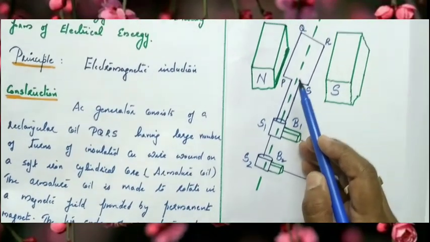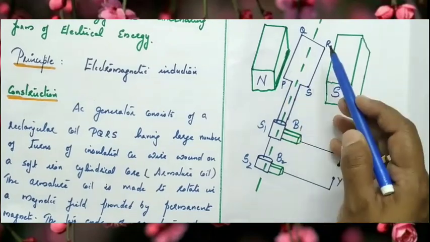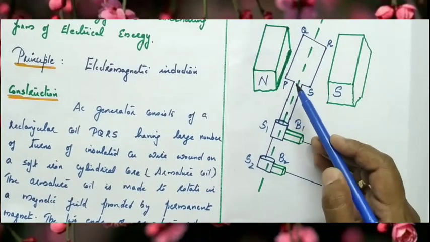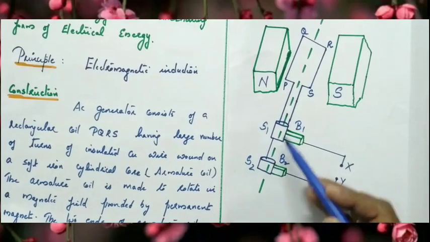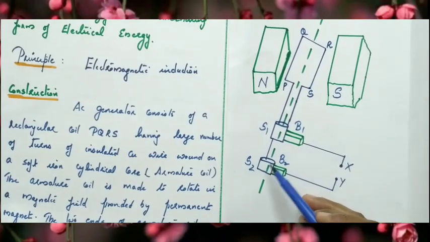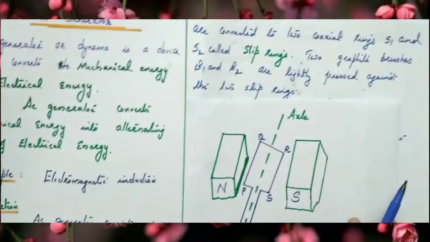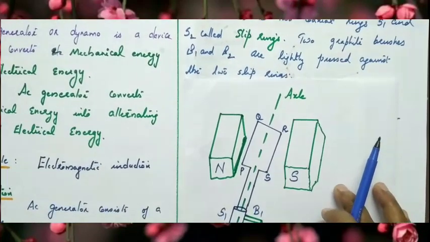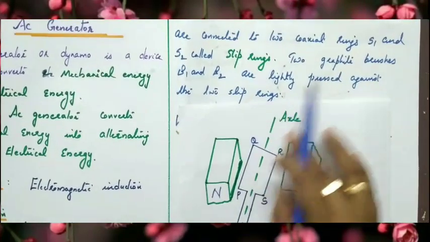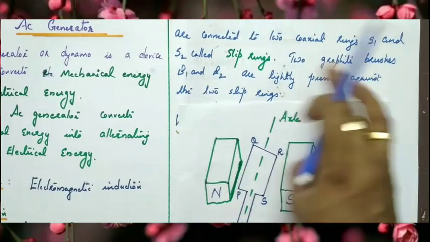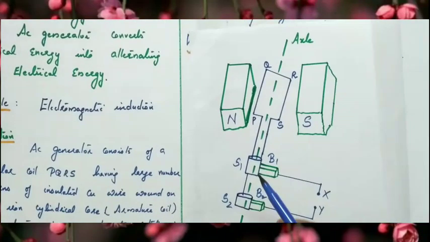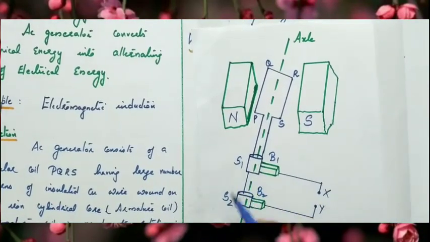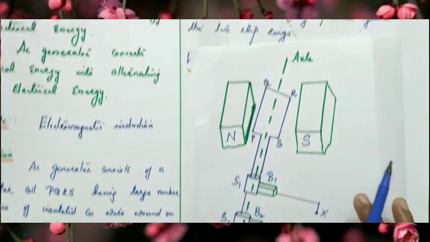The two ends of the armature coil, PQ and RS, are connected to two coaxial rings. S1 and S2 represent two coaxial rings, and these rings are called the slip rings.